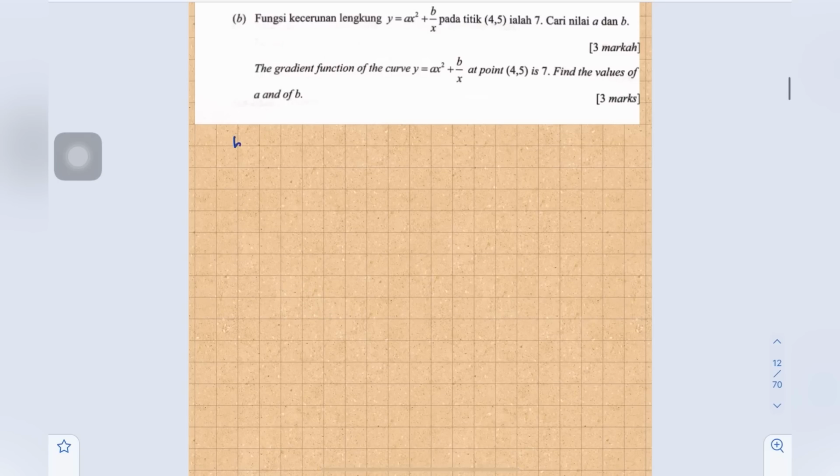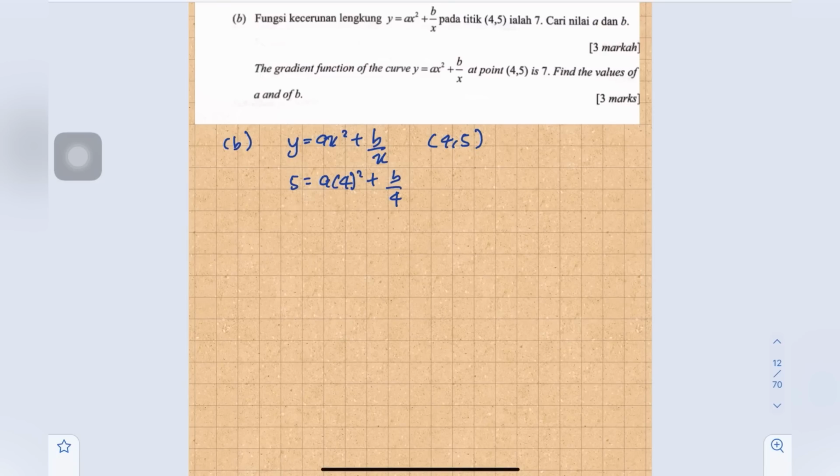Okay, so then start from this, y equals ax squared plus b over x. Okay, given the point is (4, 5). Okay, so then we can substitute the value of x and of y into this equation. 5 equals a times 4 squared plus b over 4.